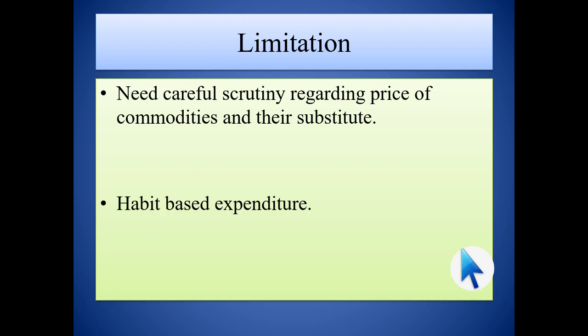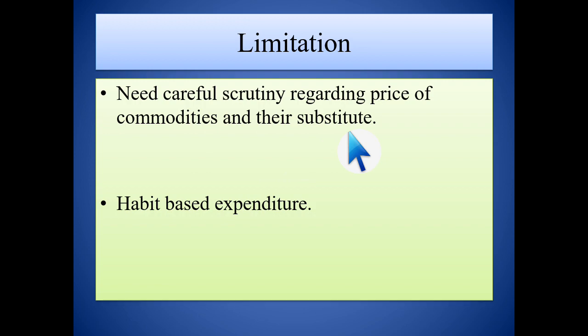So what are the limitations here? The consumer needs to carefully scrutinize the prices of commodities and their substitutes. Every time, before going to the market, you cannot assess every commodity, saying this is this much price, so we have to do this much. We cannot scrutinize every time.